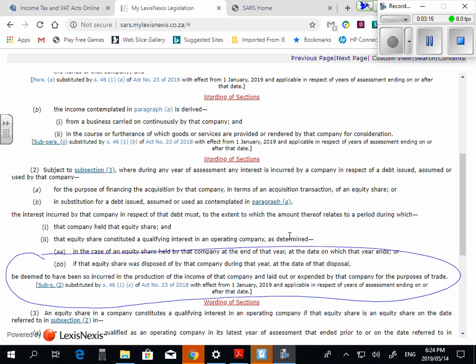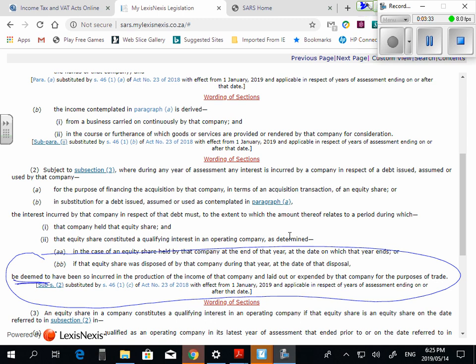Can you see it says be deemed to have been incurred in the production of income of that company and laid out or expended by that company for the purposes of trade. Does everybody see that? And it's got the word be deemed at the beginning.